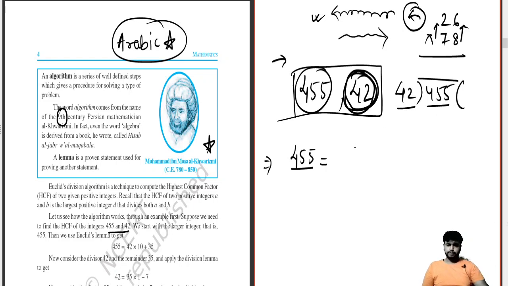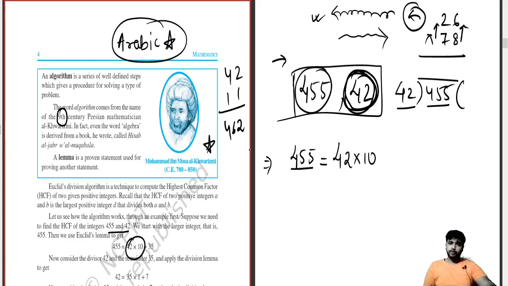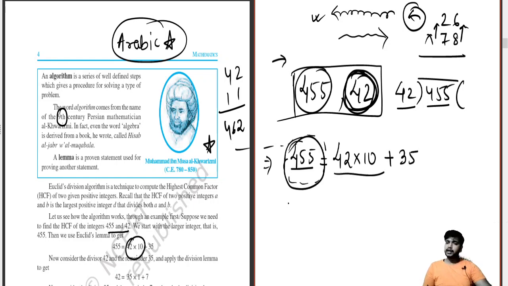So, being on the basic part, 42 multiplied by 10 is 420, and if I multiply it by 11, it becomes 462. So 462 is bigger than 455, so we only take a number that is smaller than 455. So 42 into 10 is 420, and the remainder is 35 if you calculate it from here. Okay. Now what we do, we take this and this as a new question.